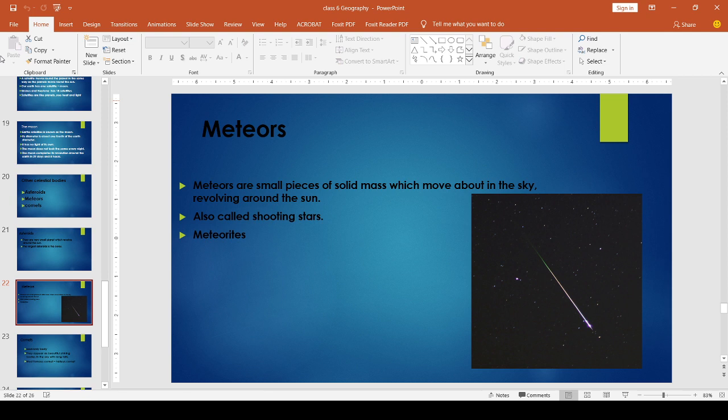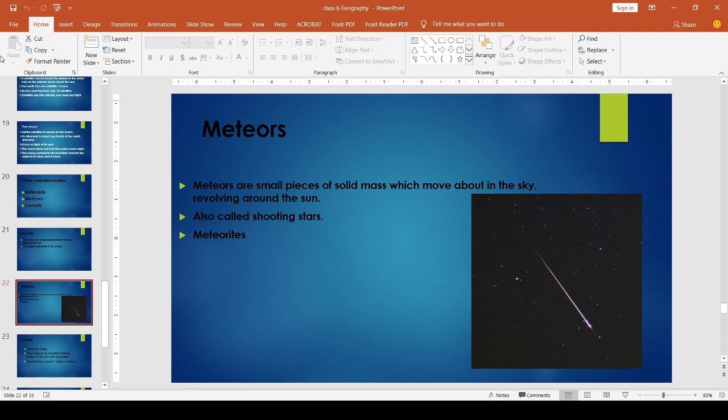Sometimes they hit the earth and we get some small pieces of iron and stones. These iron and stones are scattered hither and thither. So these meteors entered the Earth's surface, and that part of the meteor is known as meteorites.